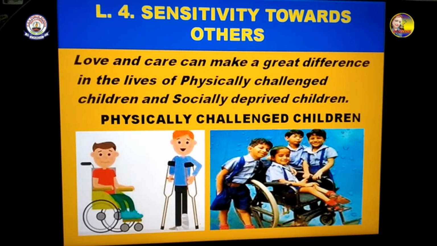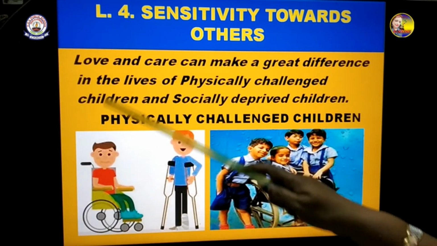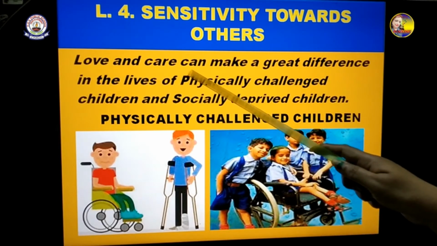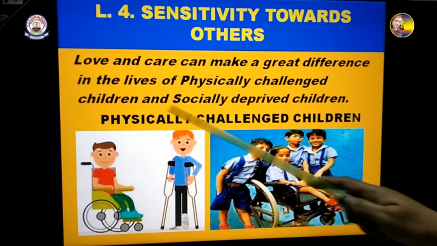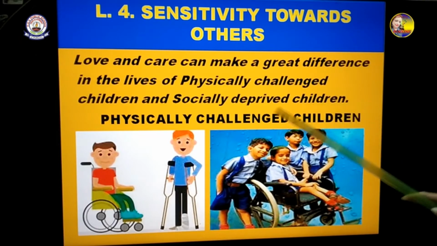But now in class 5 we are going to see some other type of children who are really deprived and who are having so many problems in their body parts, in their brain, in their muscles, and they are unable to do their work on their own. So we have to see that if we take care of these children with love and care, we can make a great difference in the lives of physically challenged children and socially deprived children.